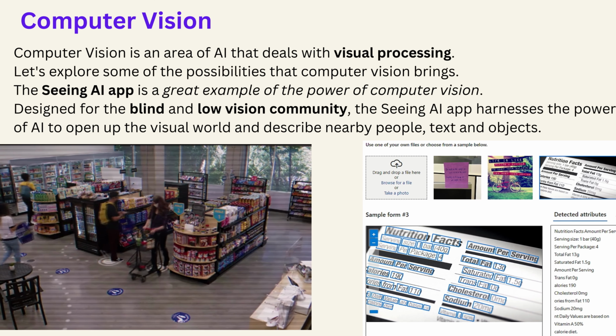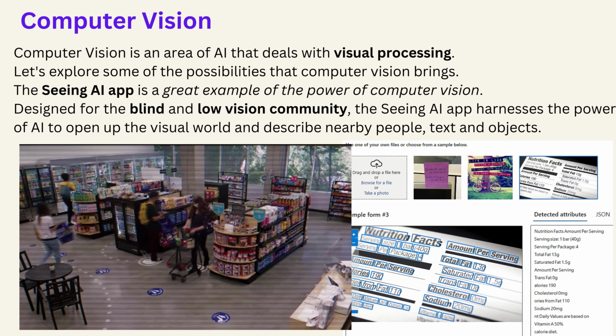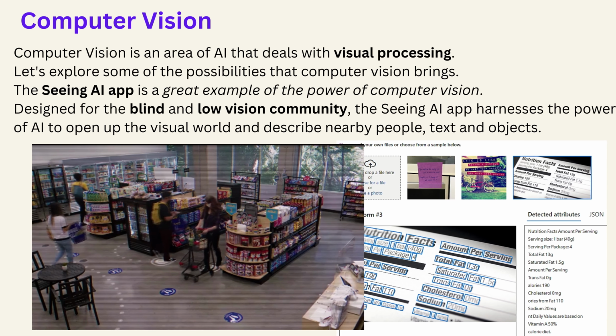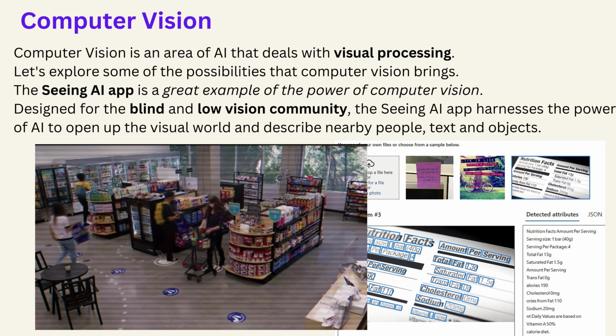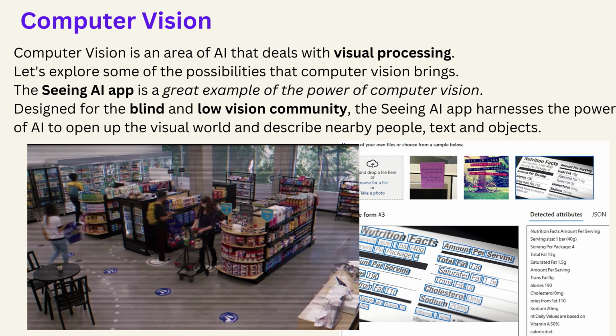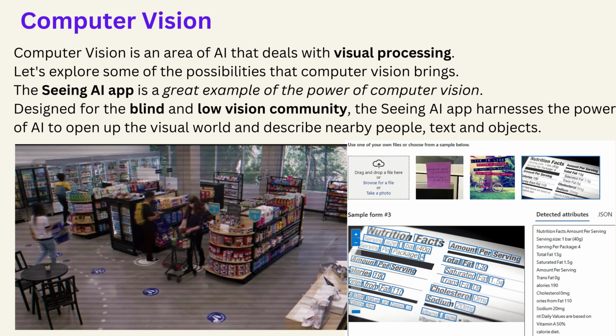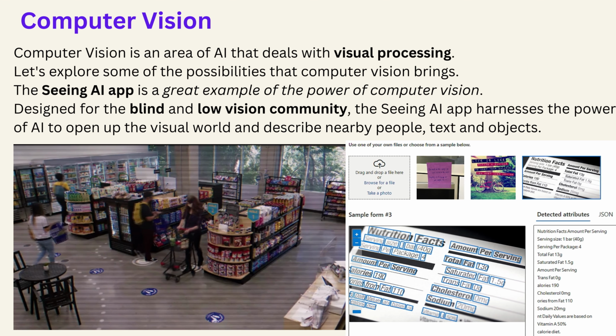Understand computer vision. Computer vision is an area of AI that deals with visual processing. Let's explore some of the possibilities that computer vision brings. The Seeing AI app is a great example of the power of computer vision. Designed for the blind and low vision community, the Seeing AI app harnesses the power of AI to open up the visual world and describe nearby people, text, and objects.